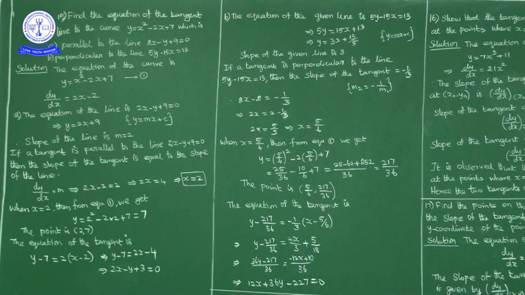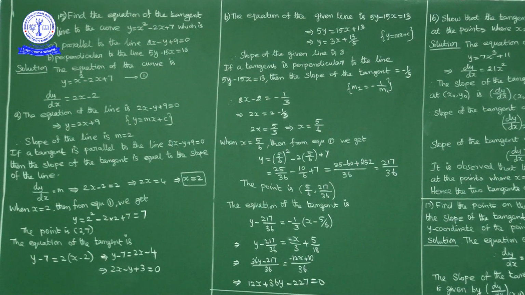Now by substituting x is equal to 2 in the given curve, what do we get? y is equal to 2 square minus 2 into 2 plus 7. But this 4 minus 4 cancels. So y is equal to 7. So the point on the curve is (2, 7).